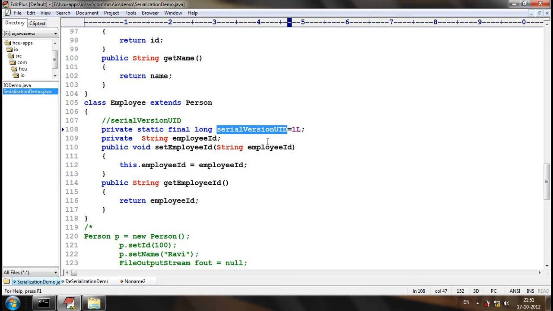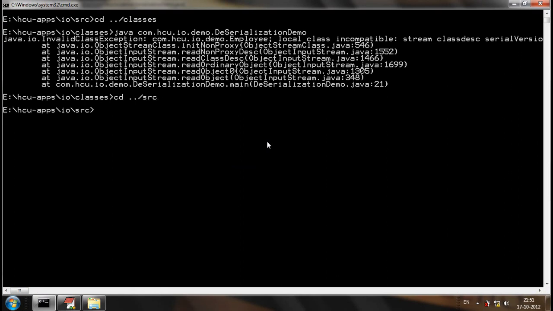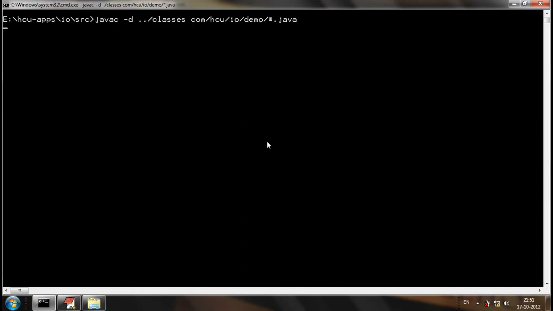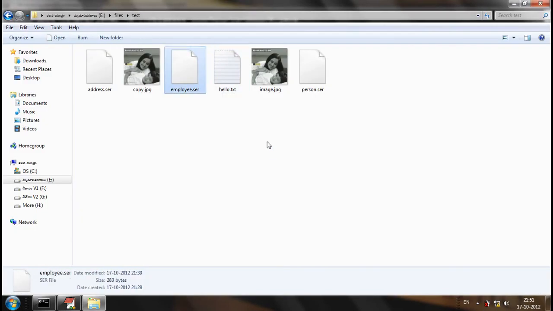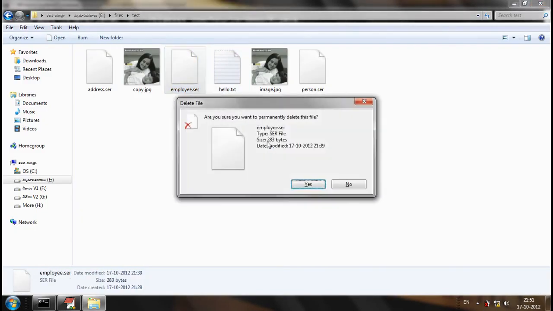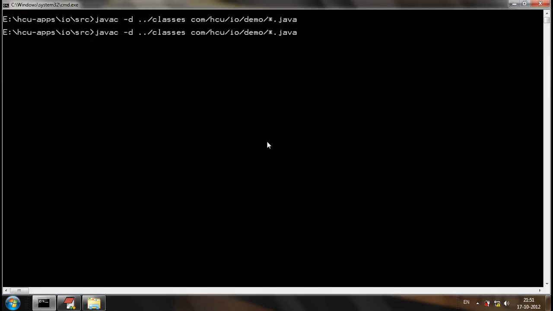Understood? So let me go to SRC and compile the application. Okay. Now let me delete the serialization file first. Compile the application. Go to the classes. First execute the serialization.